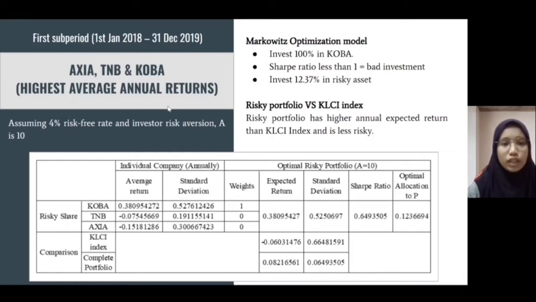And actually, this portfolio will have the same outcome with the previous portfolio of Sein and Koba because these 2 portfolios suggest that we have to invest 100% in Koba, and we can see that the expected return, the standard deviation, the Sharpe ratio is the same. And we observe that this portfolio has the higher expected return than KLCI index and it is less risky.